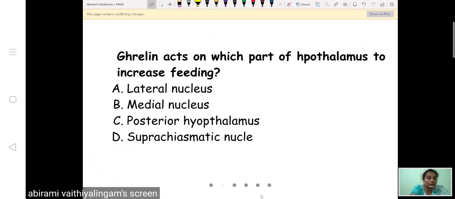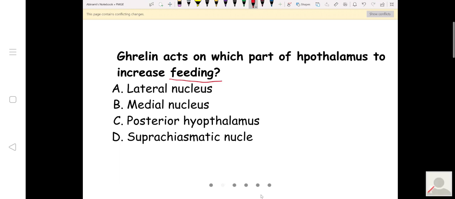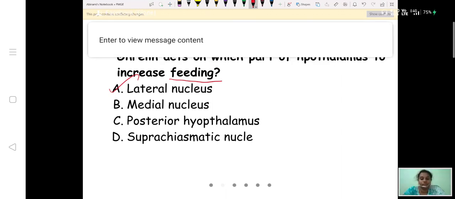Feeding center, all of you know now. Yes, lateral nuclei. Lateral nuclei is the feeding center. And ghrelin acts on this feeding center to increase the feeding in the body.